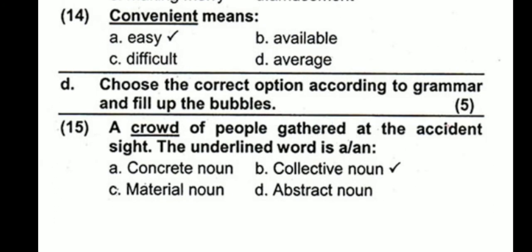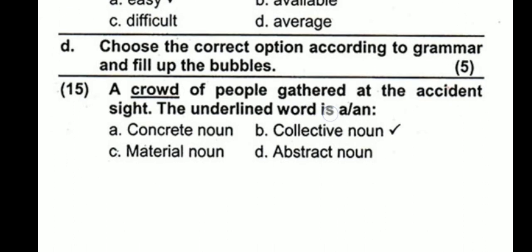Choose the correct option according to the grammar and fill up the bubbles. A crowd of people gathered at the accident site. The underlined word is a collective noun. Collective noun means a group of people. Like army is a collective noun. Team is a collective noun. Class is a collective noun. Similarly, crowd is the collective noun. So B is the correct option.